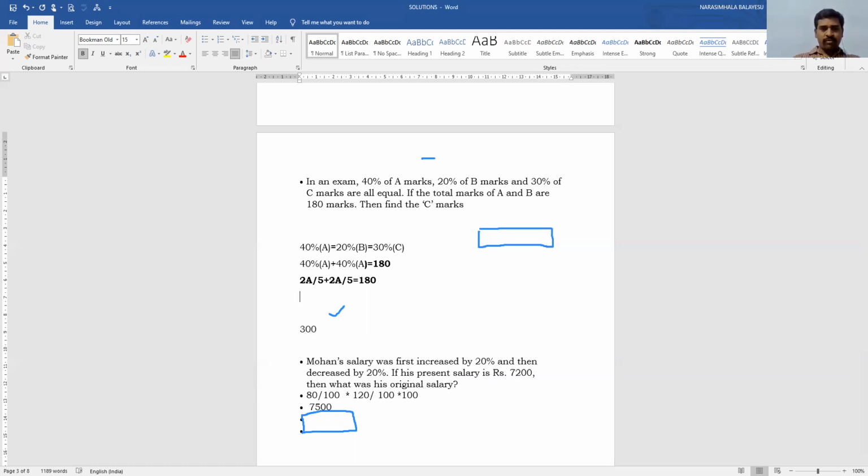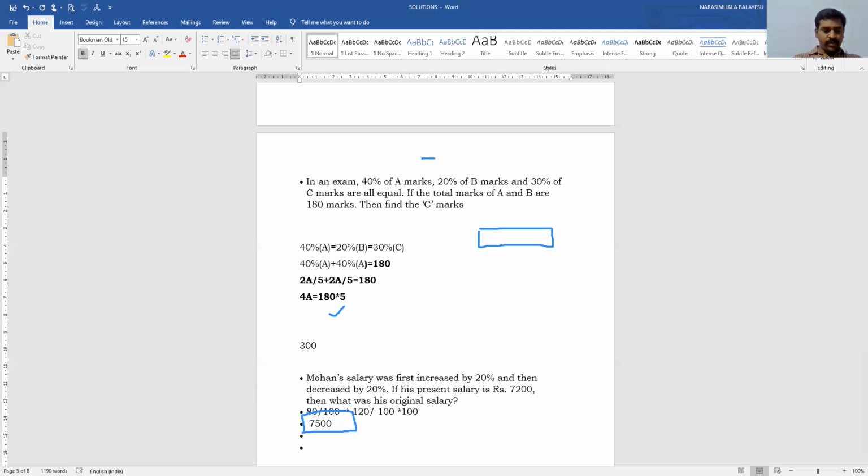So 2A plus 2A, 4A, 4A by 5 is equal to 180, so 4A is equal to 180 into 5. Therefore, A is equal to 900 divided by 4. What is the value? The value is 225.